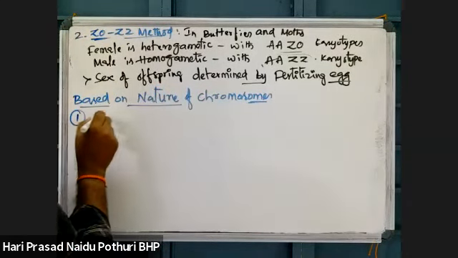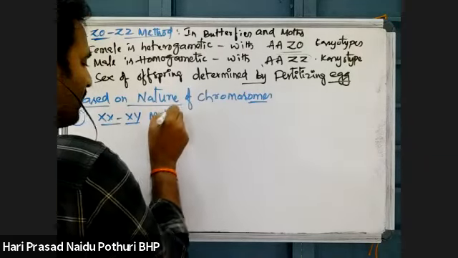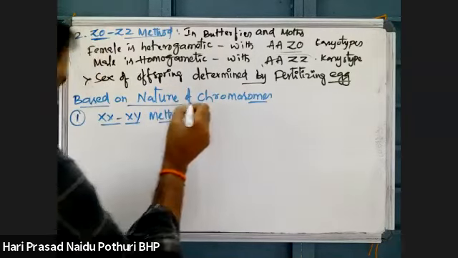The second one is based on nature of chromosomes, of which the XX-XY method is one example.